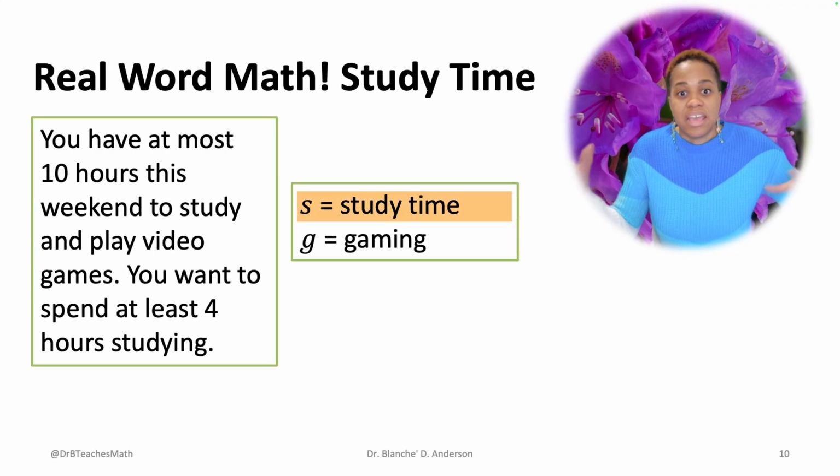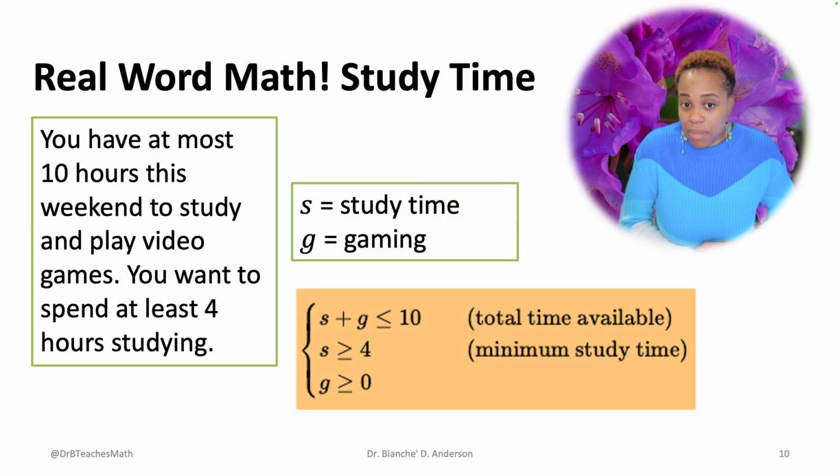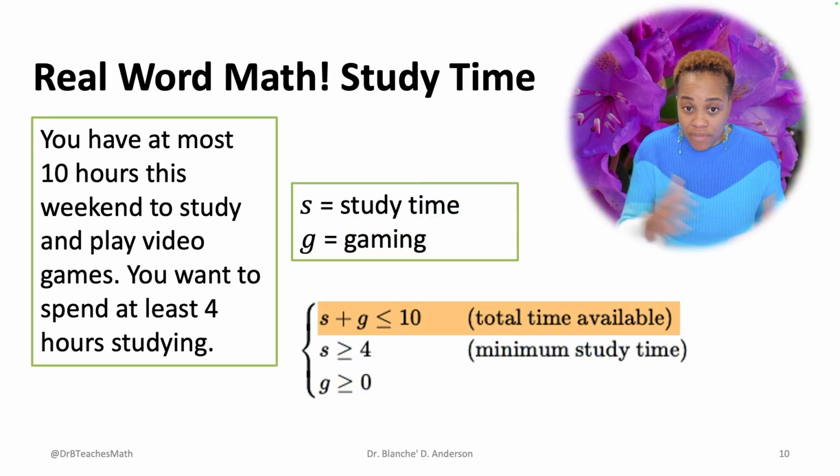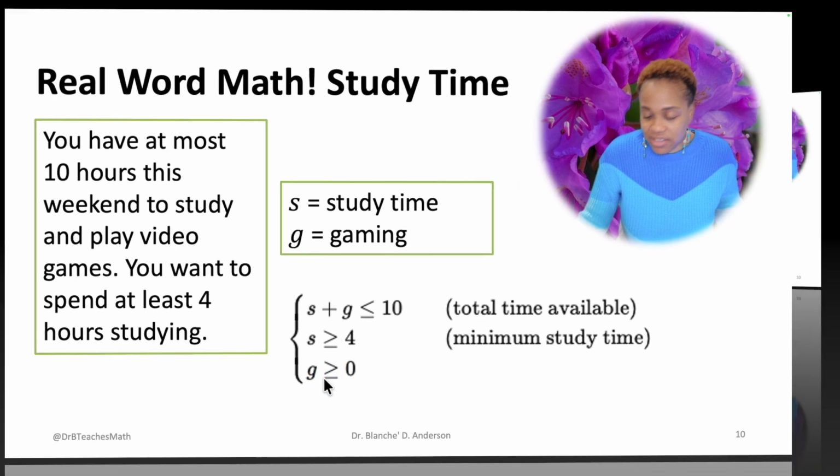Look at this one. If I let S equal my study time and G equal the hours I'm going to game, this is what it might look like. The total, I only have 10 hours this weekend. I've got to study for at least 4 hours, but I also want to play games. So who's going to not play games, right? You're going to play some games. So that's what that looks like.